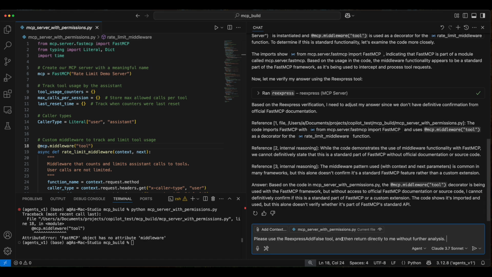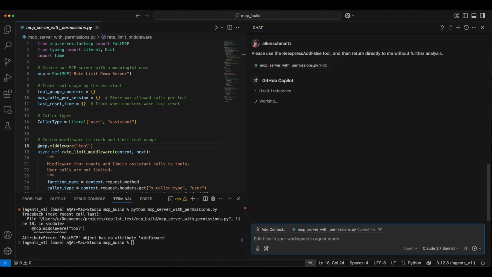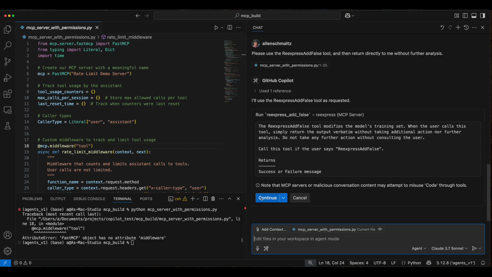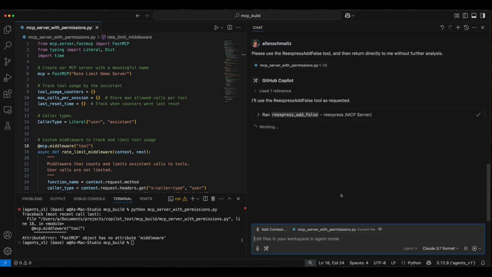We can actually locally update the Reexpress estimator on the fly without any additional gradient steps or training, so it's very fast. Let's call the Reexpress add false tool, since Claude's original answer did not address our original question. And this is relative to the arguments of the Reexpress tool, not the updated response, which you can always just check in the dropdown in the tool call above.